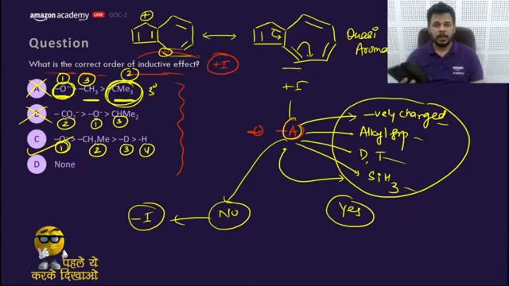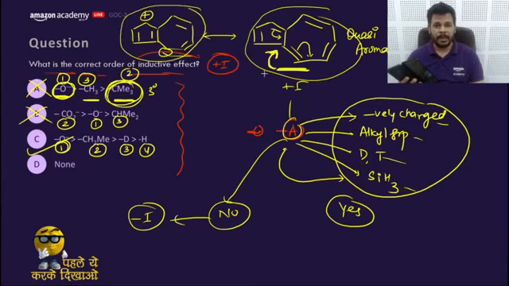Actually what happens, if this form exists as the major form of this compound, that means the compound would be non-polar. But actually the compound behaves very polar. That means this resonating structure contributes less compared to that contributing structure, which is actually polar, and the dipole moment of this compound is exceptionally high, which shows that this particular resonating structure contributes less than the other, which contributes more in the resonance hybrid.